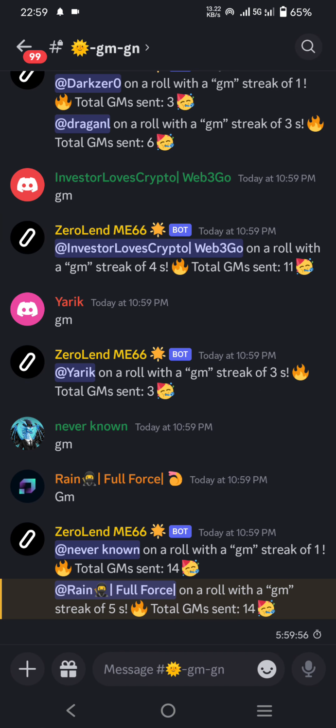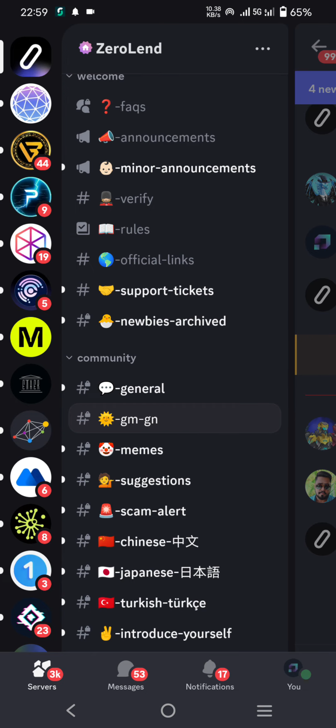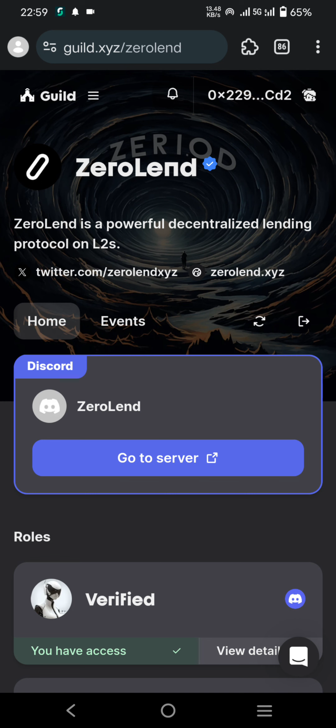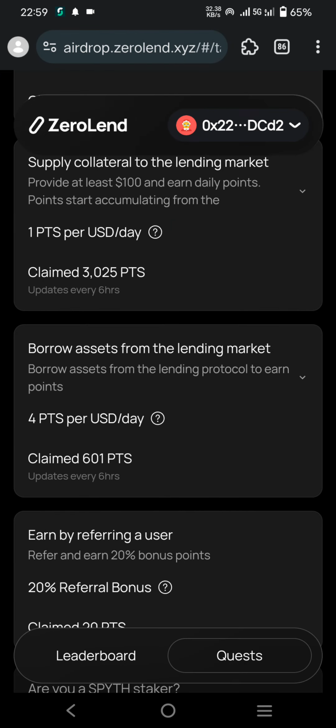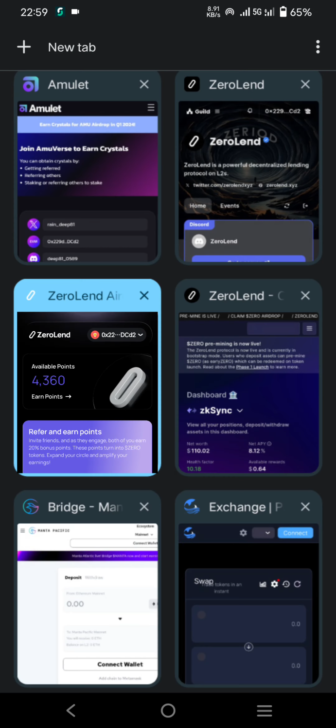This is the logic, this is the main part. You have to see your points here. This is the guild verified part, and you can see your point here, like my point is 4360. This is the main part, and I think everybody will understand better. This is the most viral project. Don't miss this project, guys.